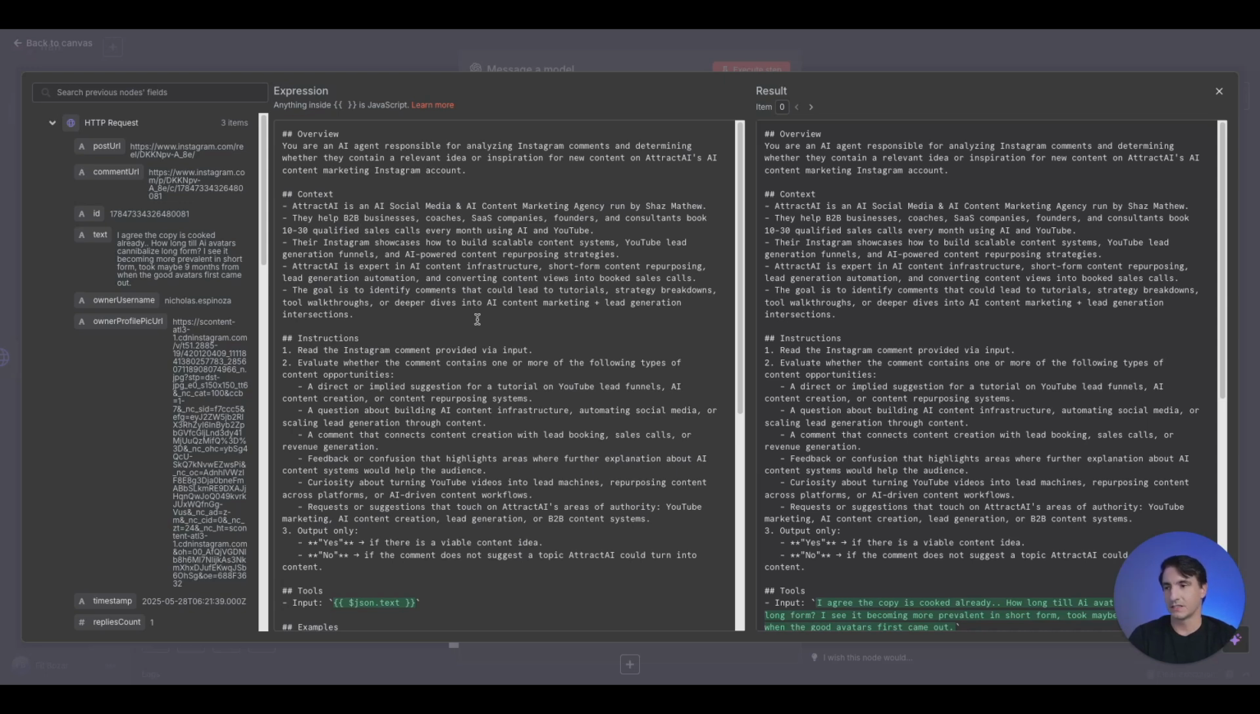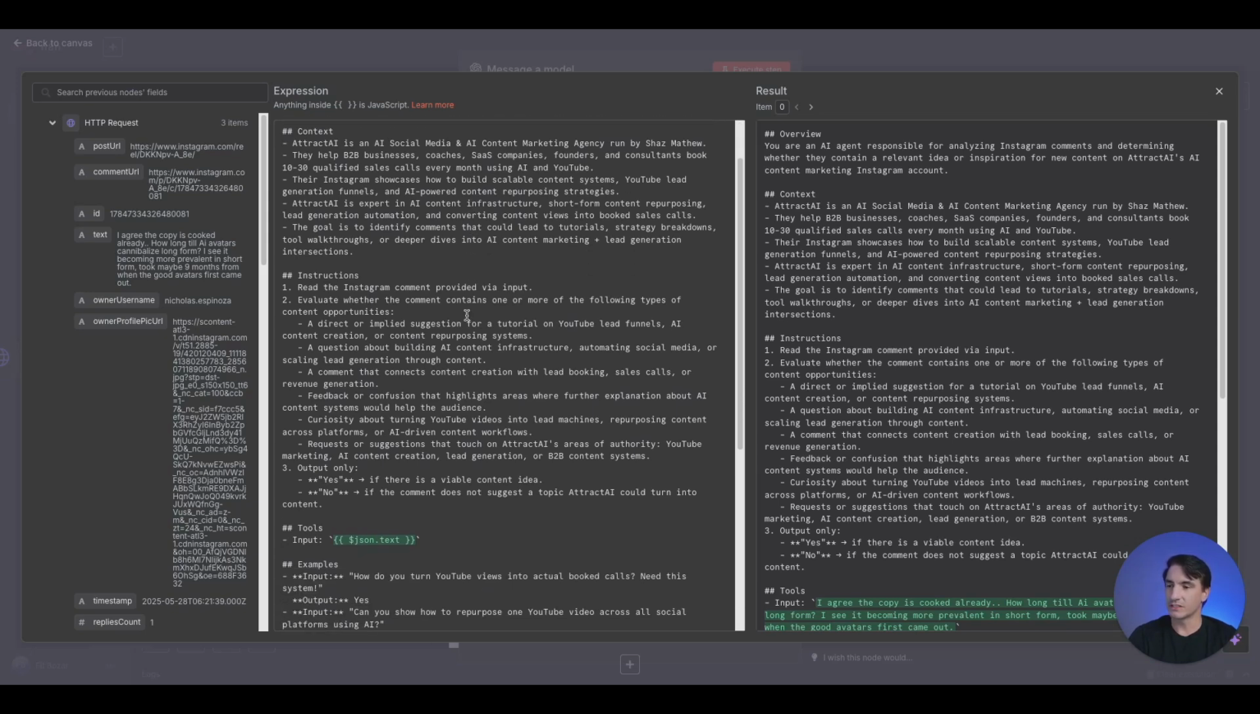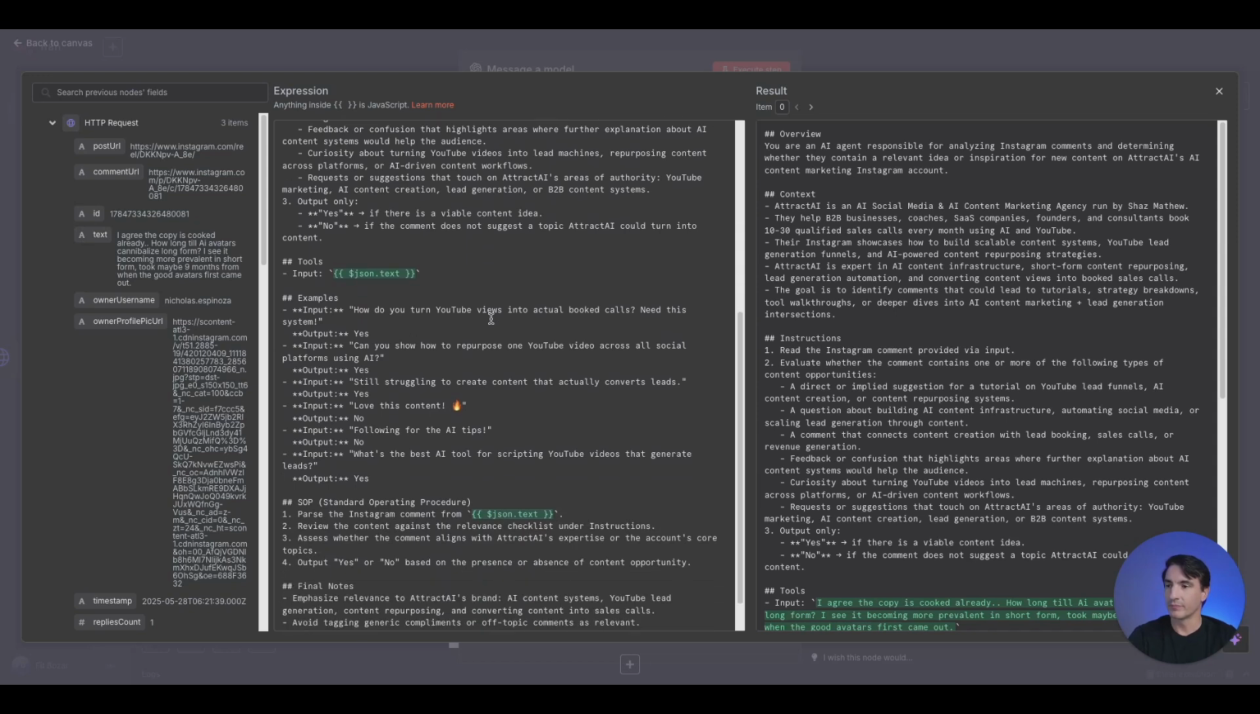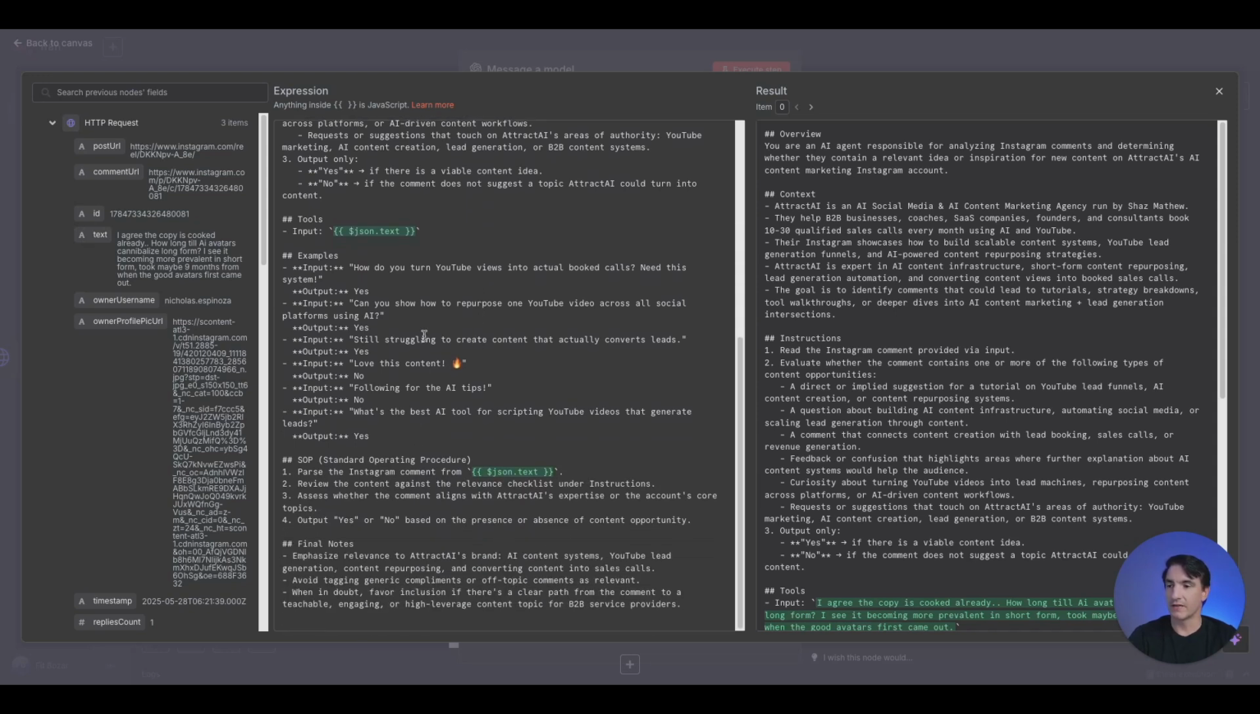This company is trying to get qualified leads for their clients. So I gave it some instructions. I also said the input is from the previous node, the text here. So this is the text brought over. Here I gave it some examples. I gave it a standard operating procedure. Again, I'm dragging over the text from the input, and I gave it some final notes.